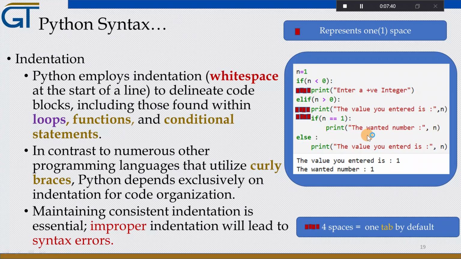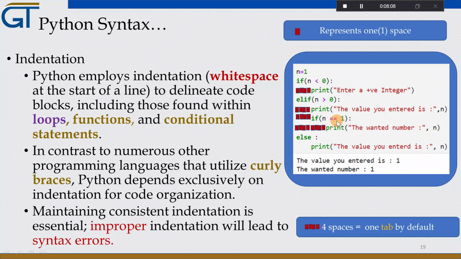So here we can see that the wanted number is under the if statement, so it is indented a total of 2 tabs. That means this condition should be true, and then this condition should be true, for this statement to be executed. So this has to be true, and then this has to be true, then this will be executed.